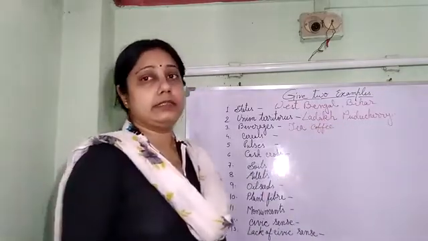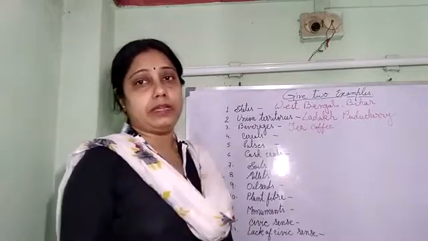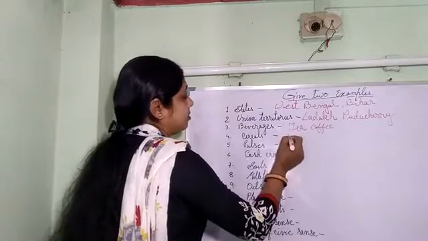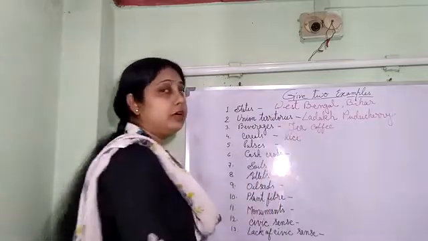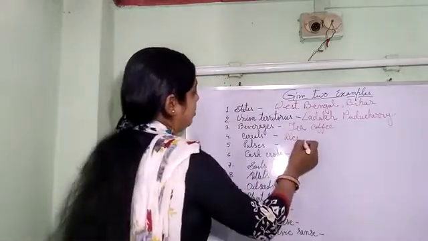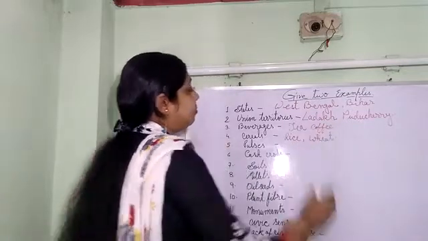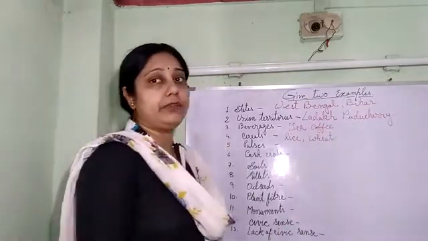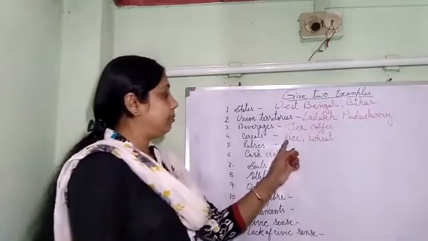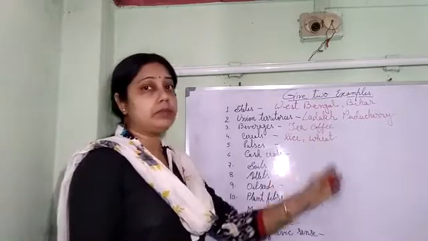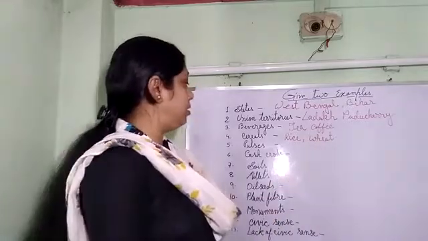Next, cereals. Any two cereals you can write down. We are having varieties of cereals. So let us write down rice, very common and staple food of ours, and wheat. Rice is mainly grown where there is plenty of rainfall. That means it is mainly sown in monsoon season, and wheat does not need so much rainfall.